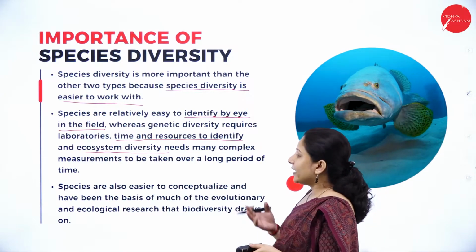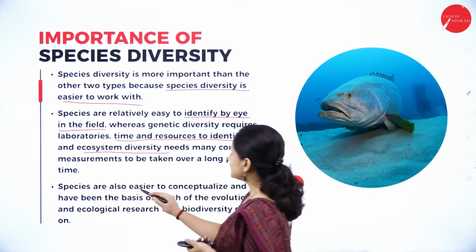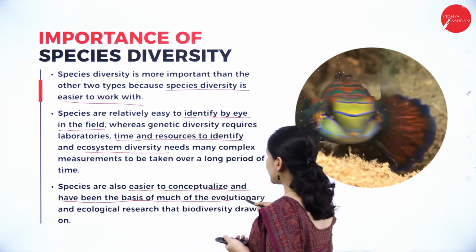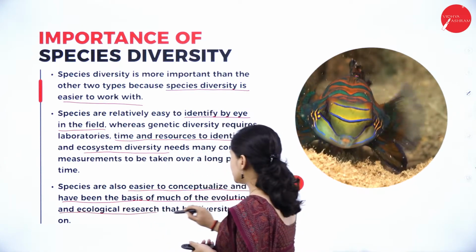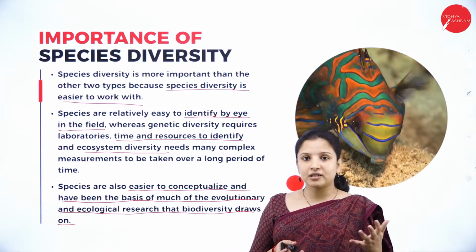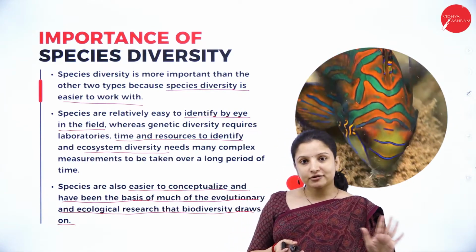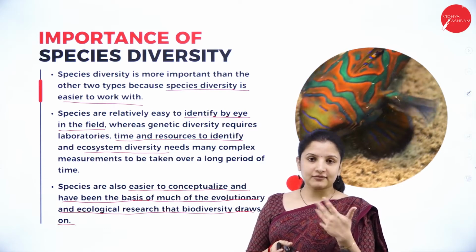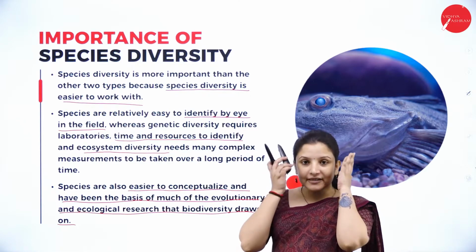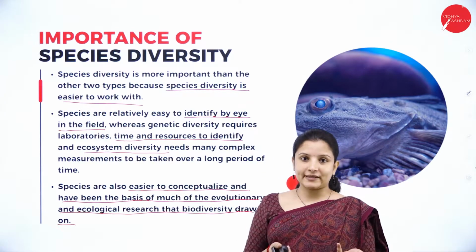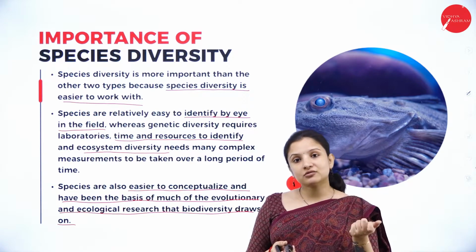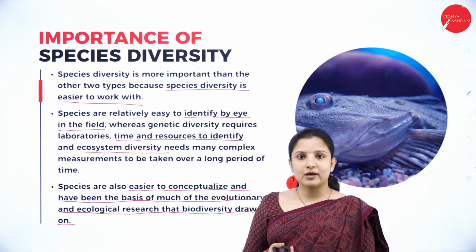And species are also easier to conceptualize and have been the basis for much of the evolutionary and ecological research, because say, for example, I told you human beings and the monkeys. Monkeys also have 5 digits, that is 5 fingers and 5 toenails. Even we also have 5 fingers and 5 toenails. And if you look at the skull structure also, it is almost one and the same. Our feeding habits are also similar. The intelligence also, to some extent, is said to be similar.